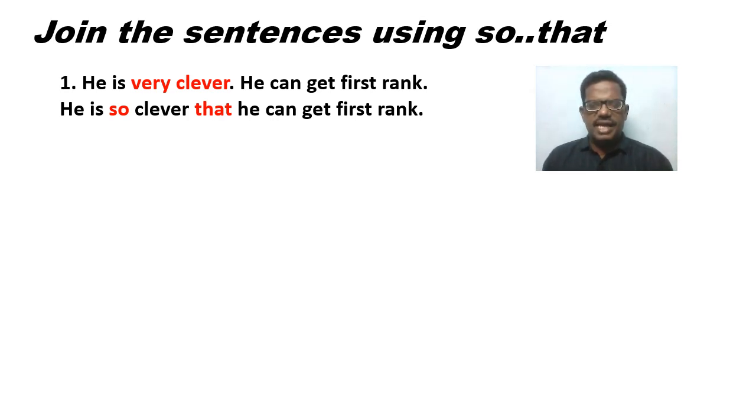That means that is placed before the result clause. Here, whenever you find very, you have to remove, and in that place we can write so. We get the answer. He is so clever that he can get first rank.